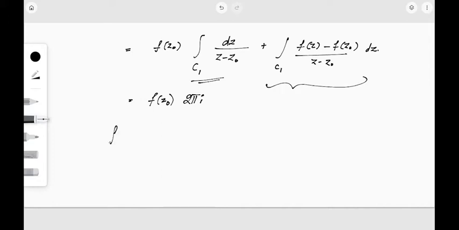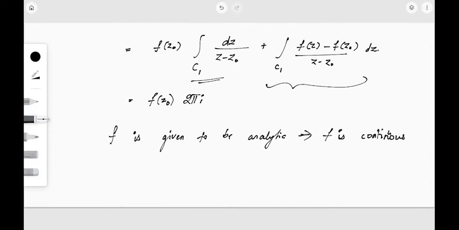Now f is given to be analytic, so this implies f will be continuous, right? F is analytic means it is differentiable, and if it's differentiable, it's always continuous.